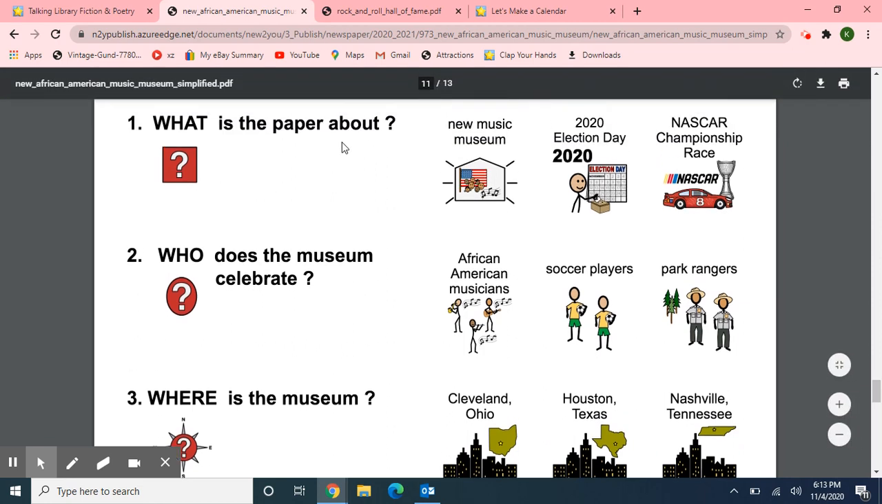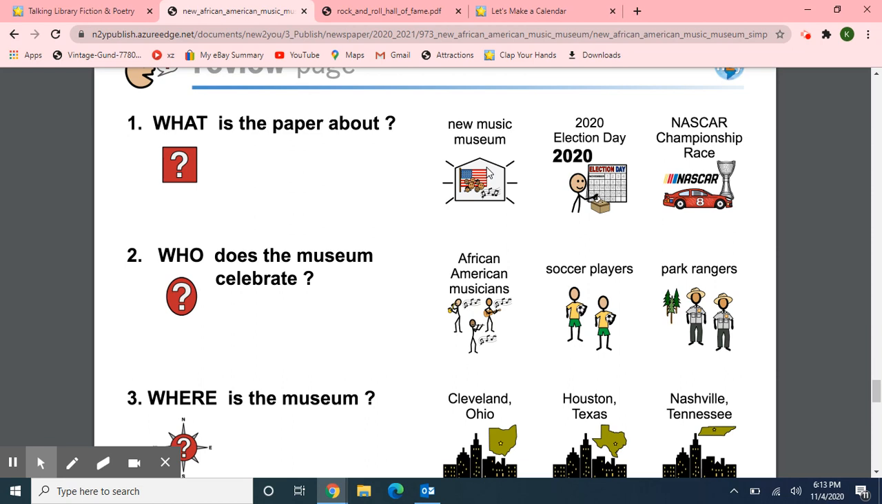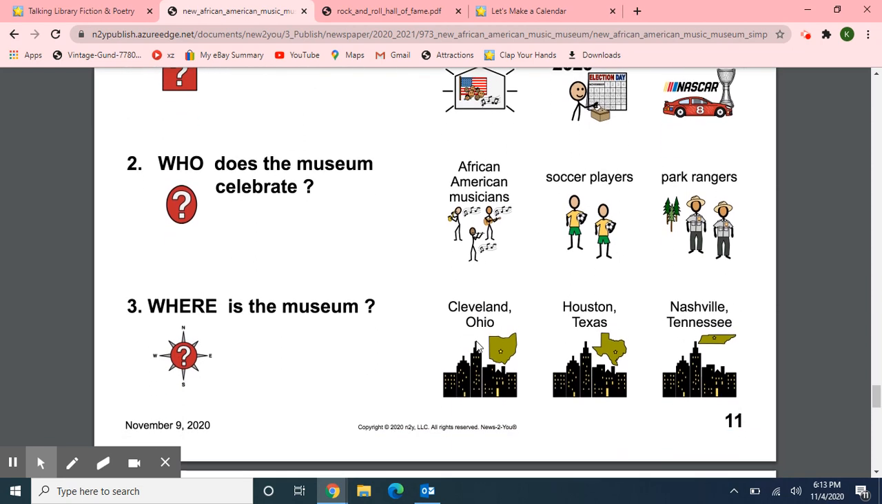And now for our review page with questions. What is the paper about? New Music Museum, 2020 Election Day, or NASCAR Championship Race? It's about the New Music Museum. Number 2, who does the museum celebrate? African American musicians, soccer players, or park rangers? The museum celebrates African American musicians.